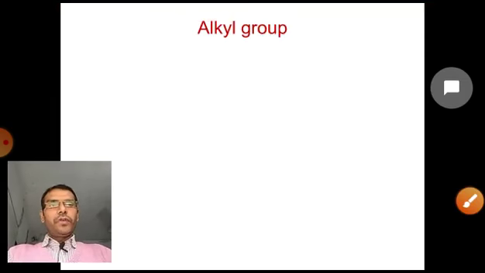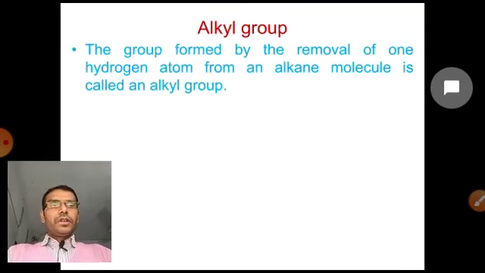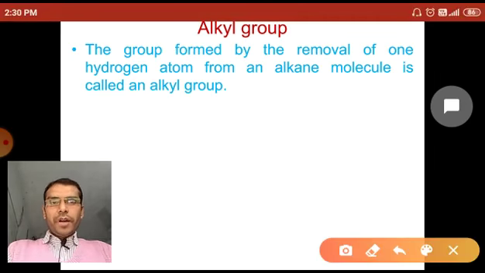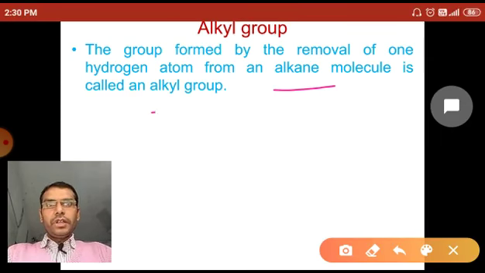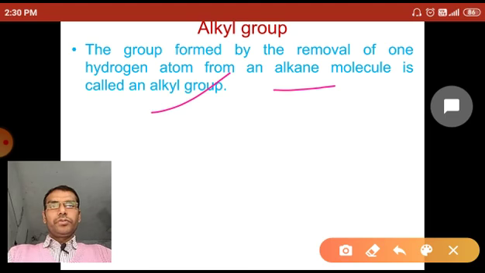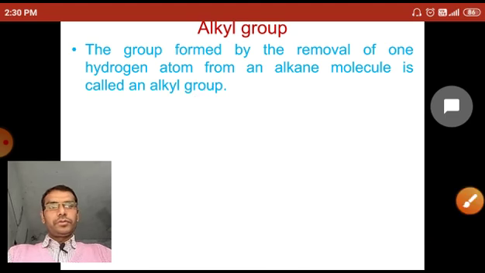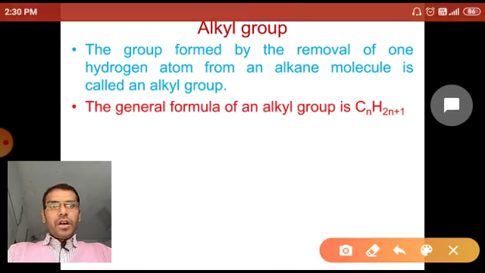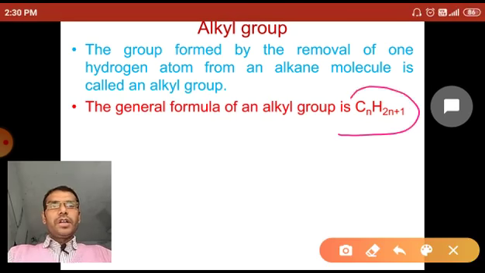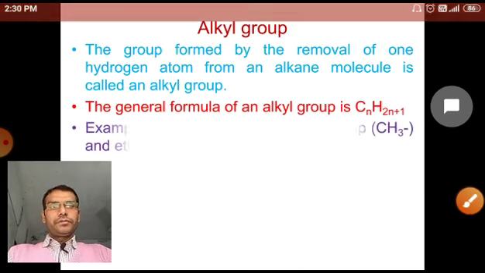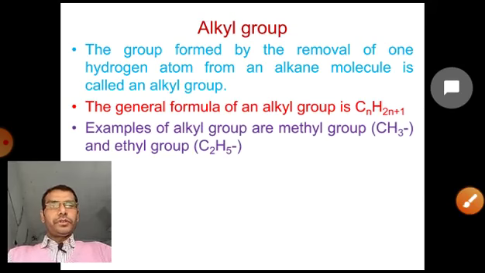Now alkyl group. What is the alkyl group? The alkyl group is formed by removal of a hydrogen atom from an alkane molecule. It's called the alkyl group. If one hydrogen atom is removed from the alkane molecule, then it forms a new group that is called the alkyl group. Now the general formula of the alkyl group is CnH2n+1, by removing one hydrogen.